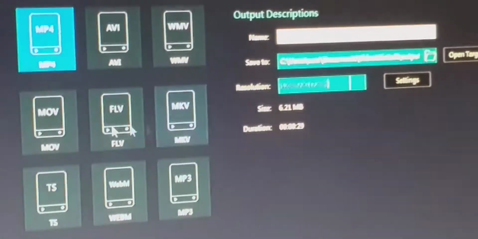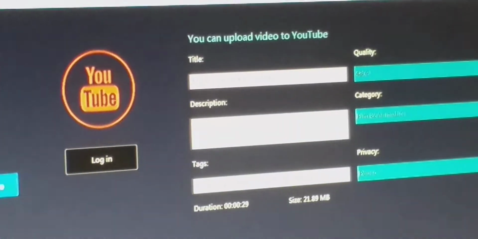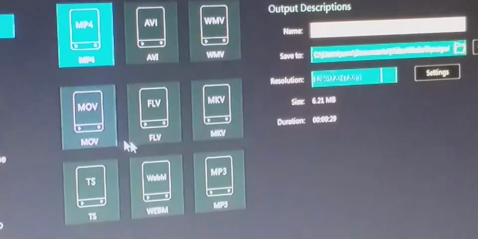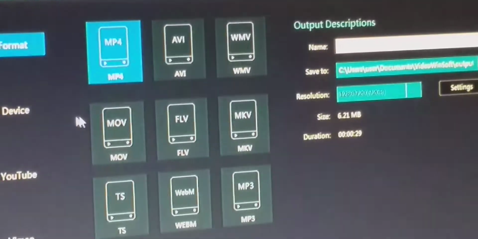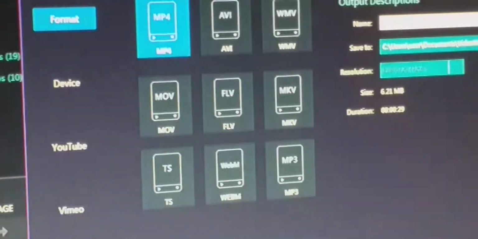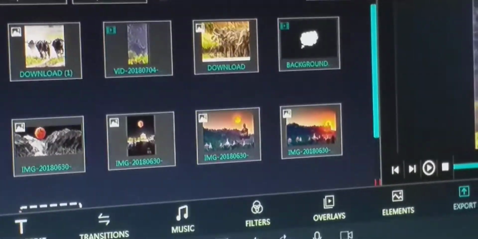Clear? When you select YouTube and click on export, it is automatically exported to the different format or different device, or YouTube or Vimeo. Clear? It is all about Windows Movie Maker.